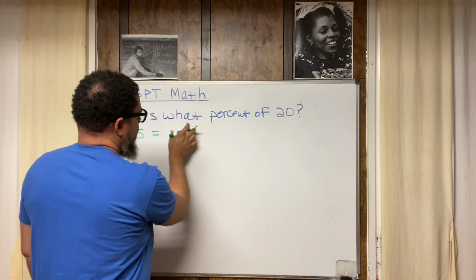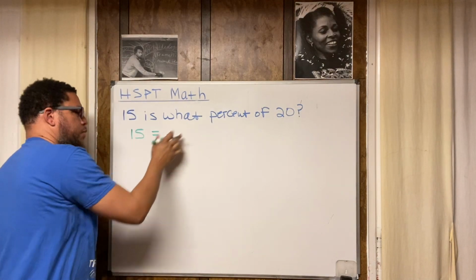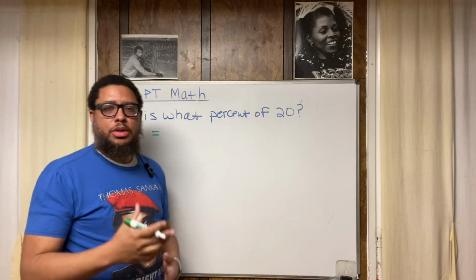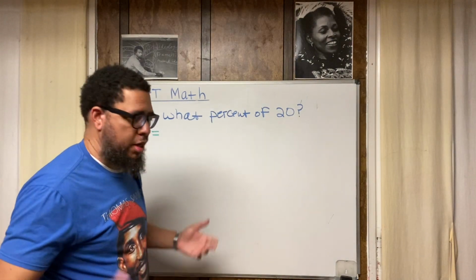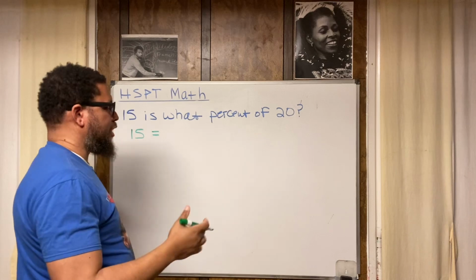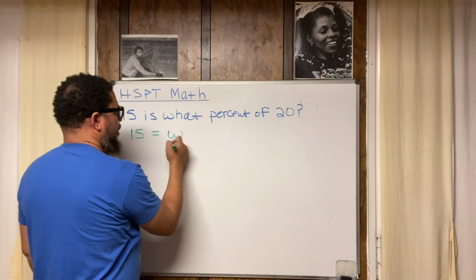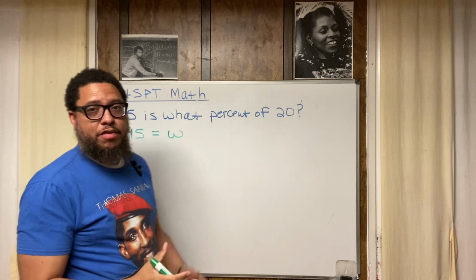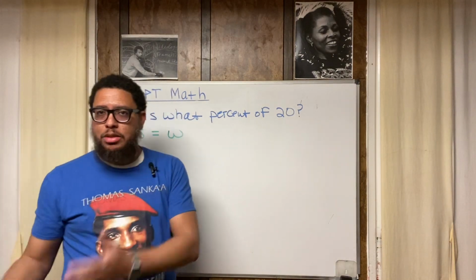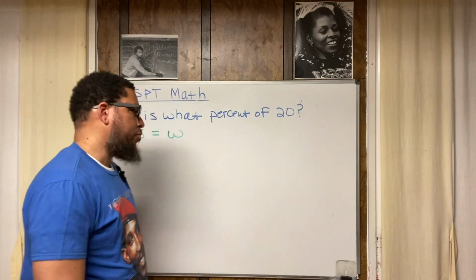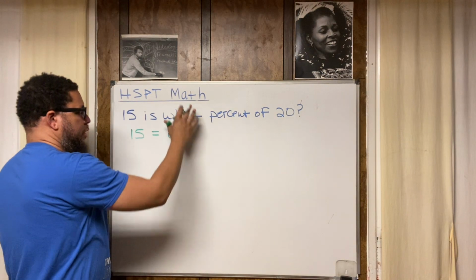All right. What percent? What is an unknown. So we pick a variable. You might pick X. X is pretty popular. But let's not pick X. Let's pick W, because you might want to use X for your multiplication sign. And you don't want to have X for your variable and X for your multiplication sign. You don't want to have both. So let's say W. W is the number we don't know.